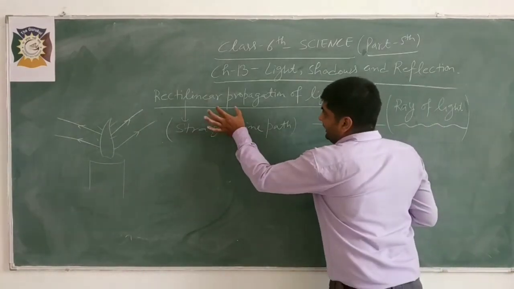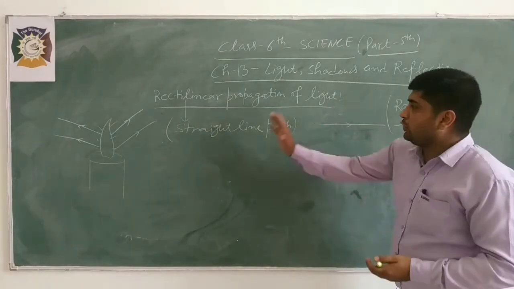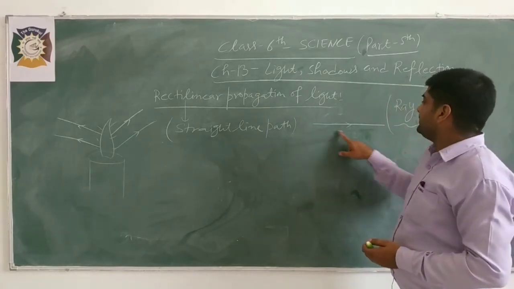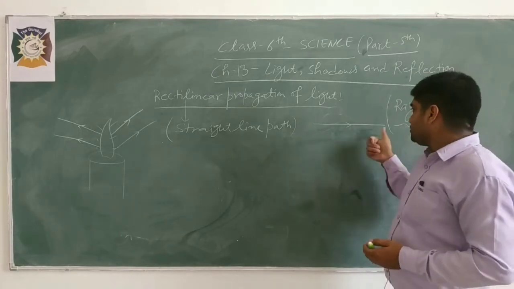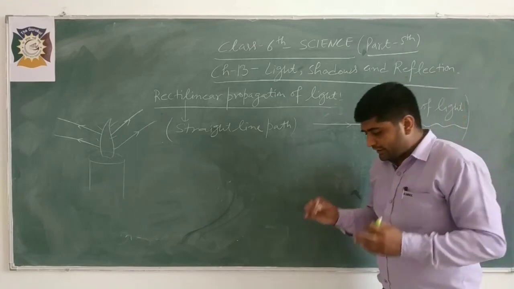It is the property of light, rectilinear propagation of light. Light always travels in a straight line path. We represent it by a straight line with an arrow, which shows the direction of light.